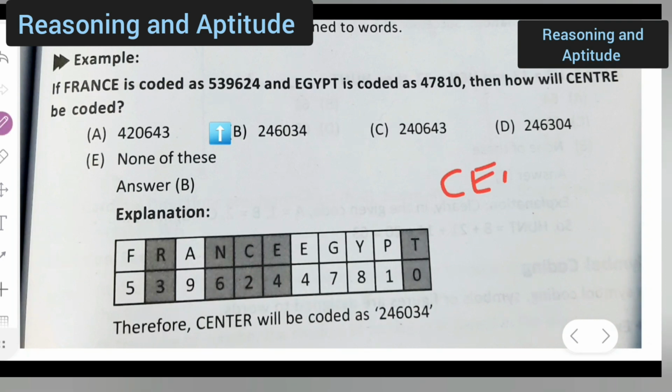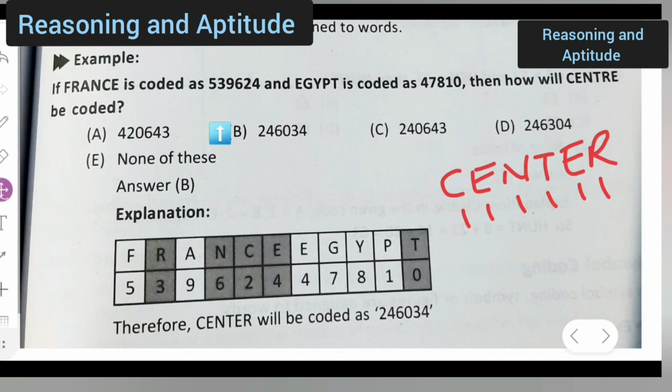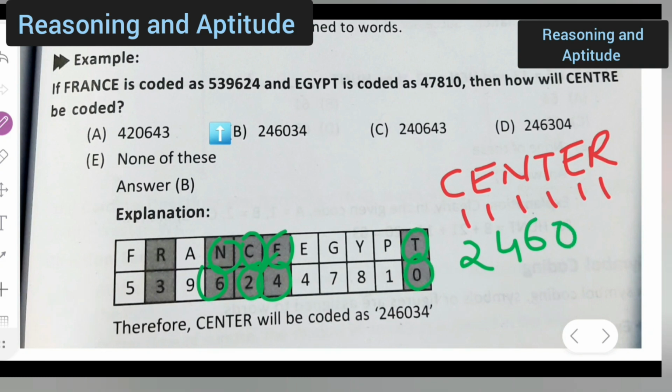CENTER. Let us see what is the code for center. You can see directly. C is in which place? 2, right? So write down 2. Then E is 4, N is 6, T will be 0, E will be 4. Wait, CENTER. For E it is what?